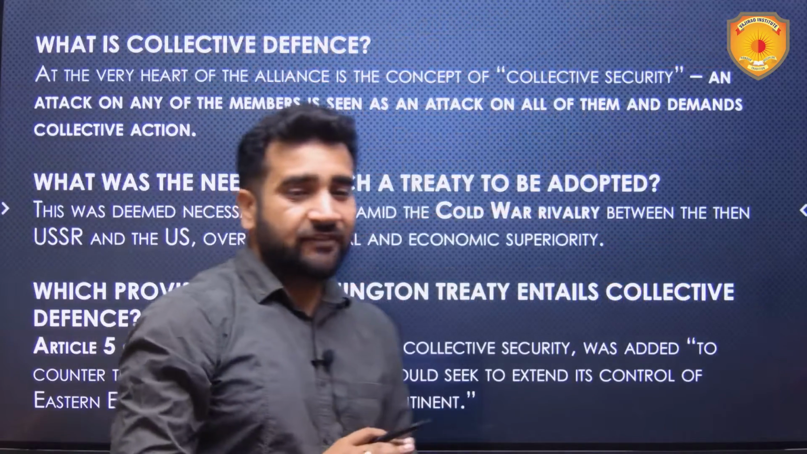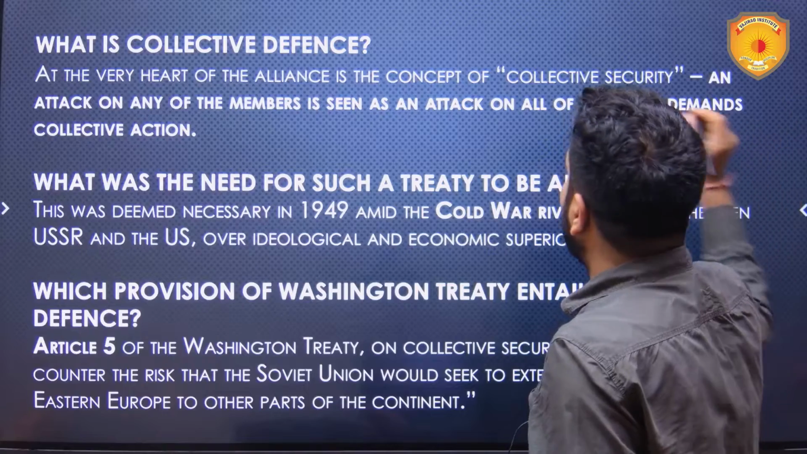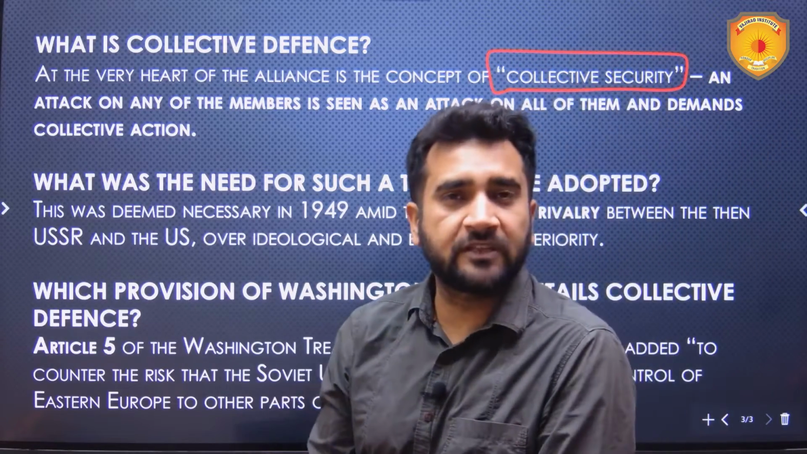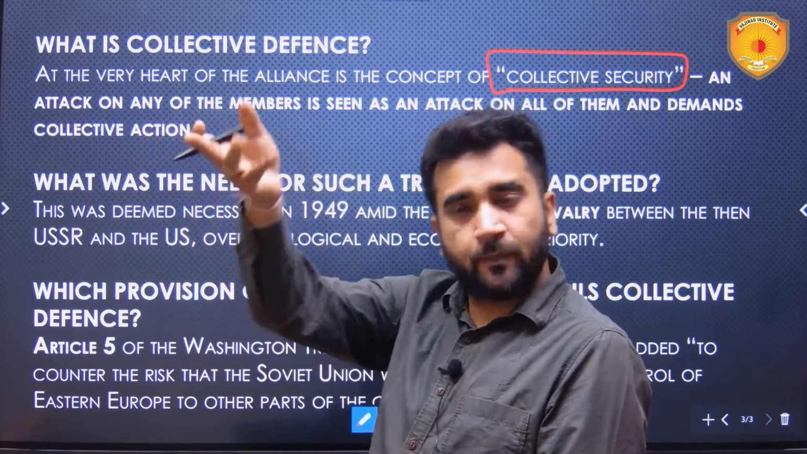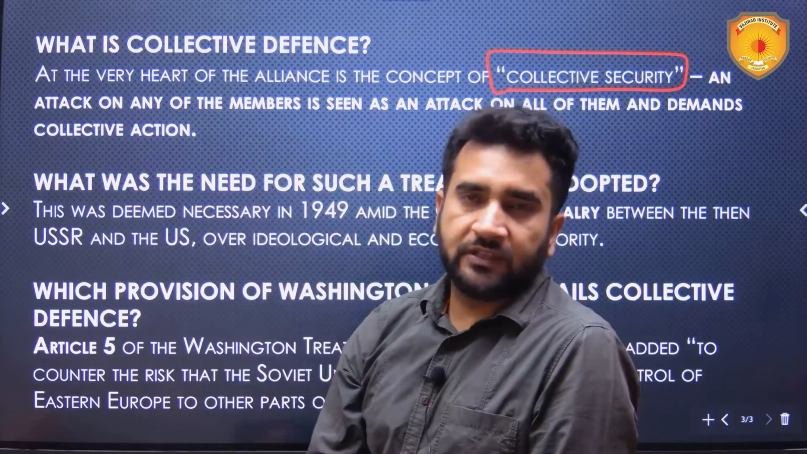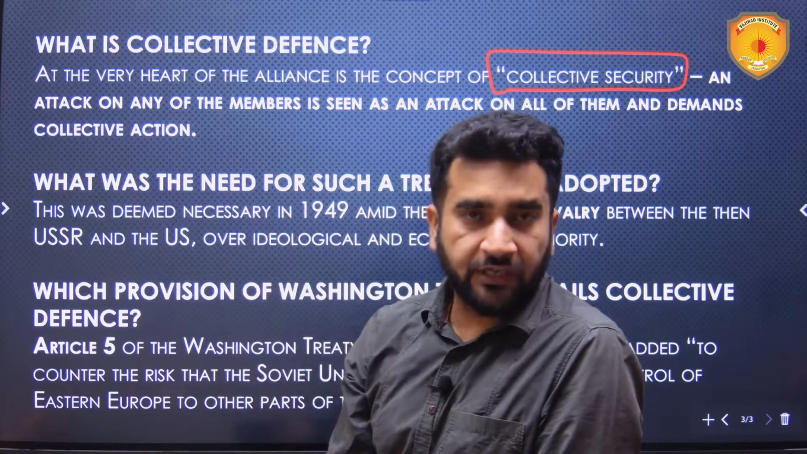Now, what is collective defense? At the very heart of this alliance, that is NATO, lies the concept of collective security or collective defense. The concept is that an attack on any one of the members by a non-member has to be responded to by all the members. That has to be considered as an attack on all, and that has to be responded to accordingly.